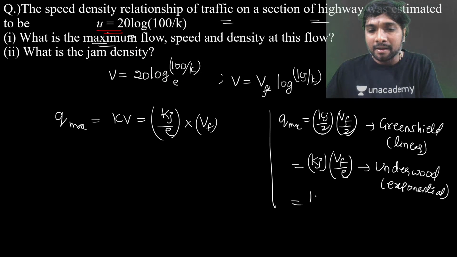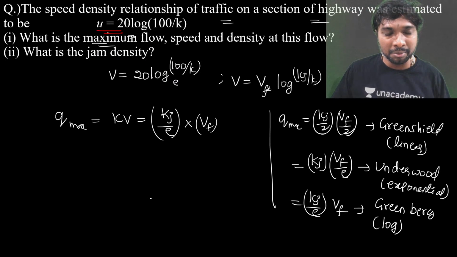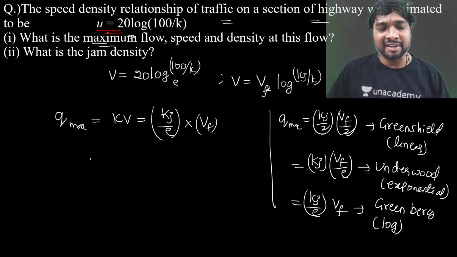Next, Kj by E into Vf in case of which one? Greenberg model, or you can also call it the logarithmic model, right? So is it clear to all of you? You can remember these values now.